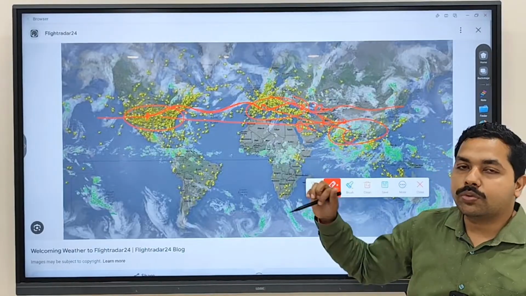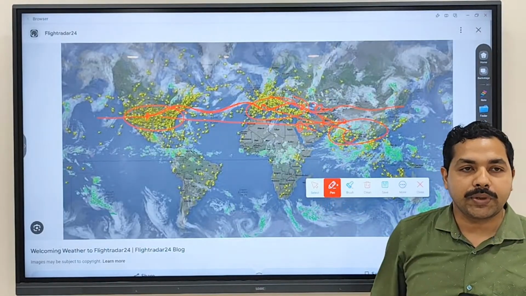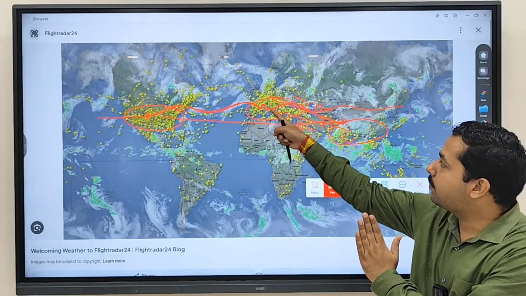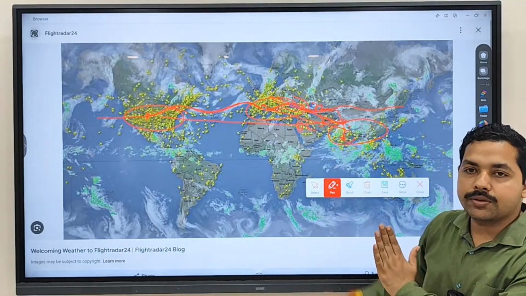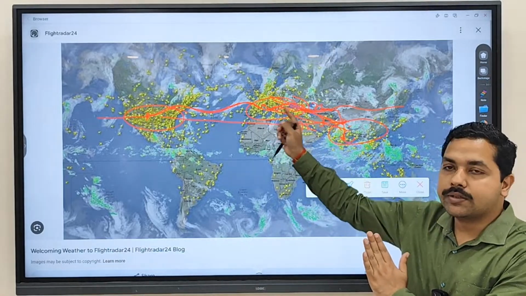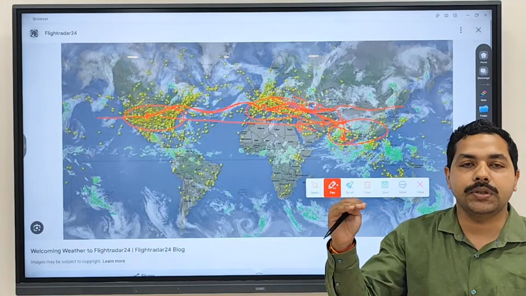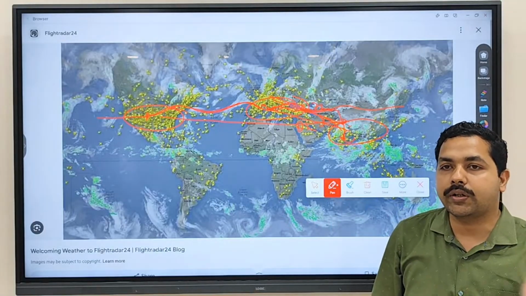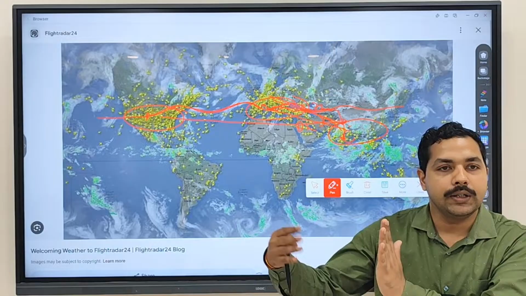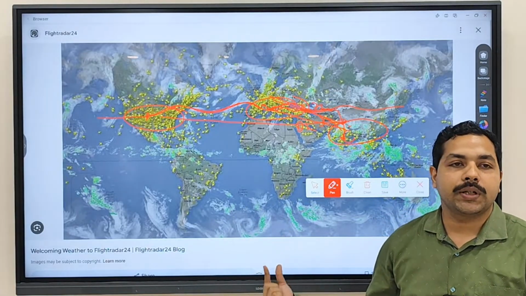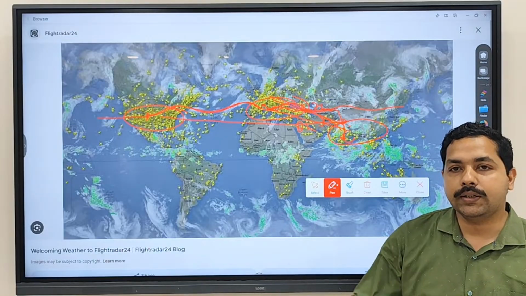When you are going against the jet stream, what will happen? When you are coming with the jet stream, you can move with it, that is okay. But when you are moving against the jet stream, what will happen? A longer duration. When you are coming with the jet stream, what will happen? Easier movement. So this is how the movement is impacted by the jet stream.